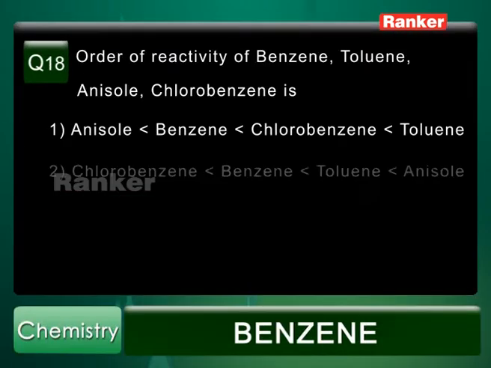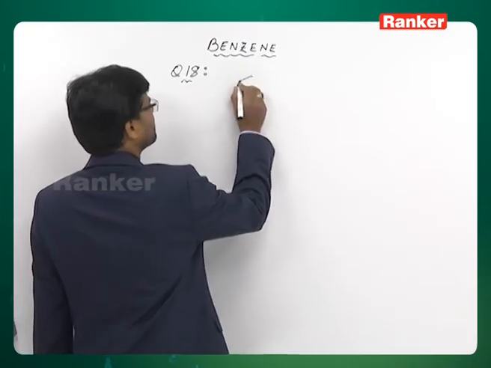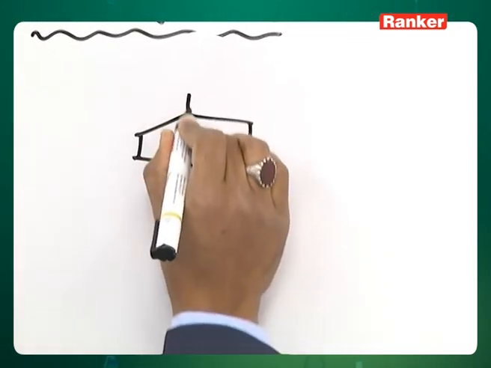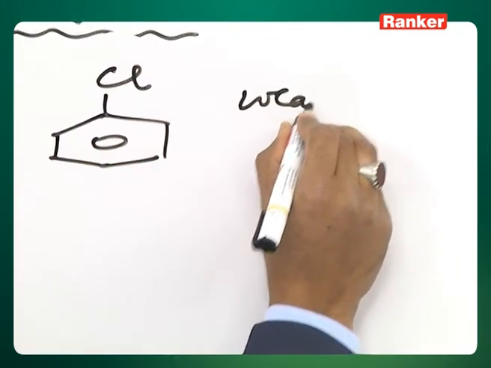Question number 18. Order of reactivity of benzene, toluene, anisole, chlorobenzene is. Let's write the structures and then we realize what is the order of reactivity. Chlorobenzene, it's weakly deactivating.